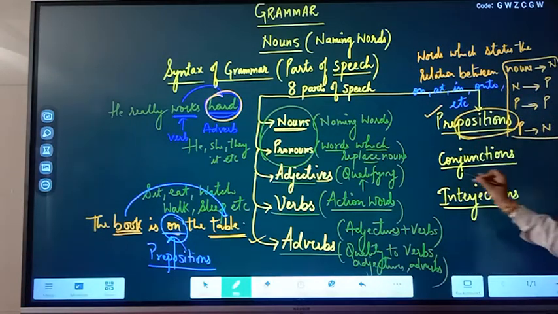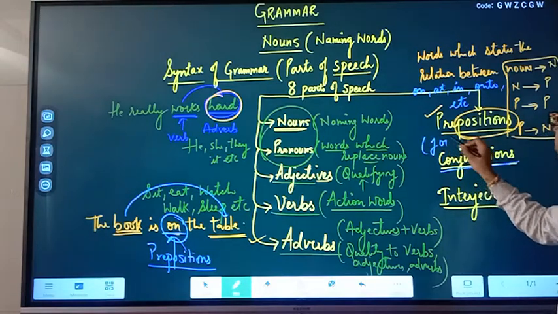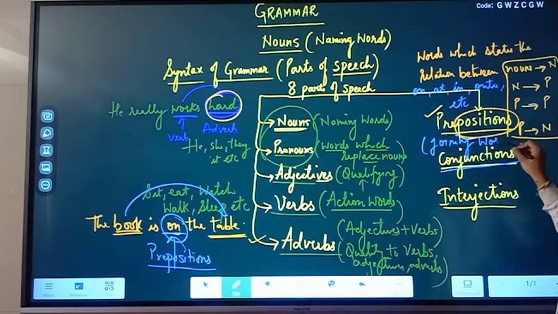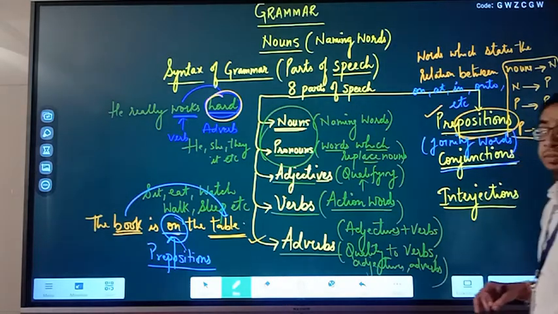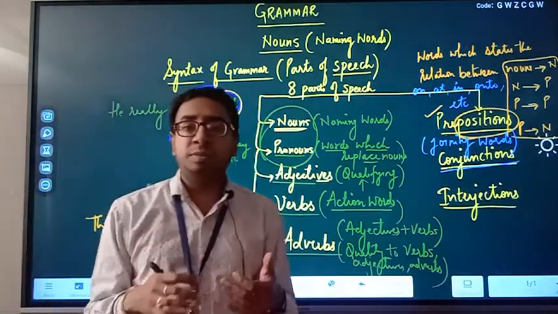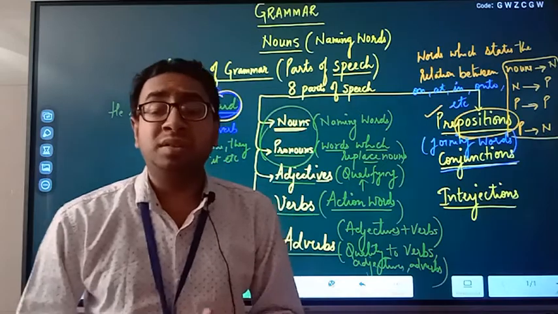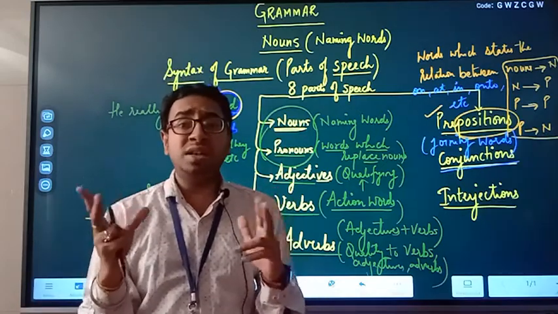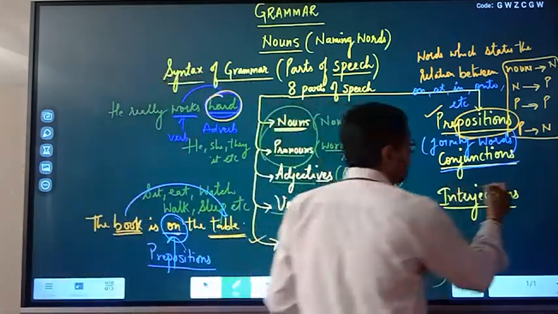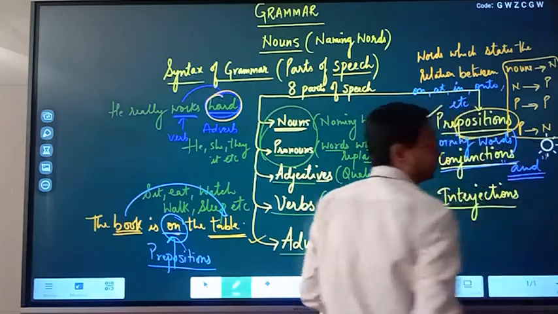Clear? Next, conjunctions, very popularly known as joining words. What do you mean by joining? For example, I have two statements. Mr. Nitish Gupta teaches English. He also teaches maths. Can I join these two sentences and say Mr. Nitish Gupta teaches English and maths? How did I join? With "and". So they are joining words.